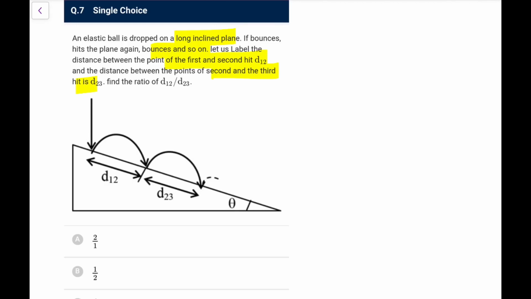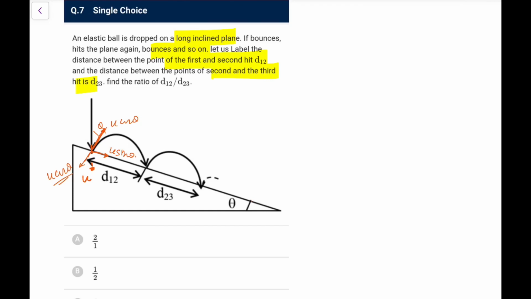So when it strikes, let's say this was the initial velocity, that was u. Now when it strikes, I have to take this component with the normal, because this angle is theta. This line is normal to this one and that is normal to that one, that is theta. So the normal component would be u cos theta, that would be reversing, and this component would be u sin theta. So this is u sin theta and this one would be equal to u cos theta. That is what it will be remaining like this. So it is u cos theta there, u sin theta here.